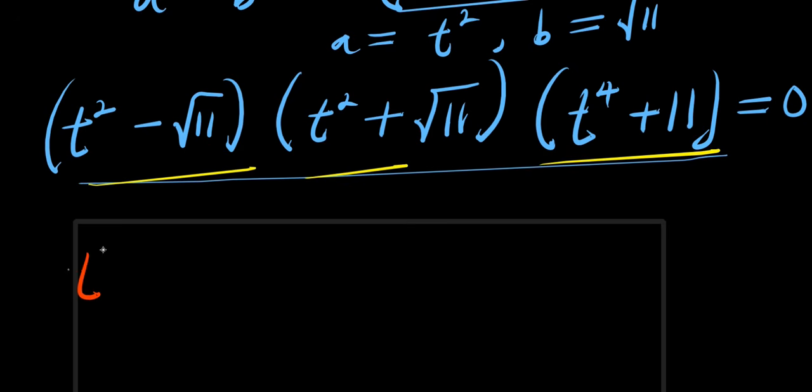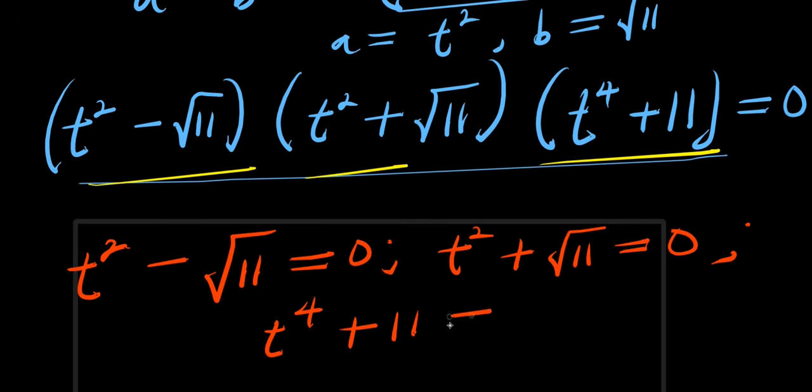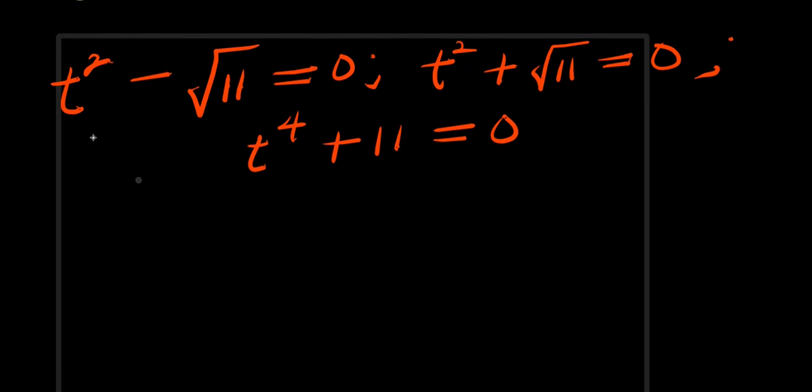I have t power 2 minus square root of 11 equals 0. I have t power 2 plus square root of 11 equals 0. I also have t power 4 plus 11 equals 0. So the next step will be to solve for t. Let's start with this one here.